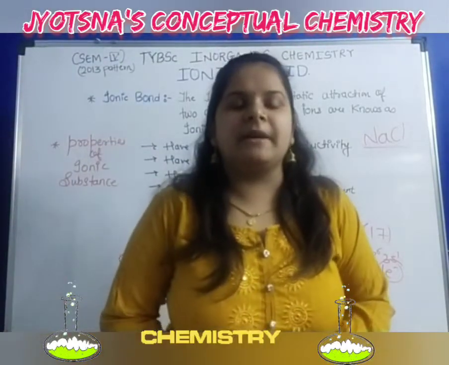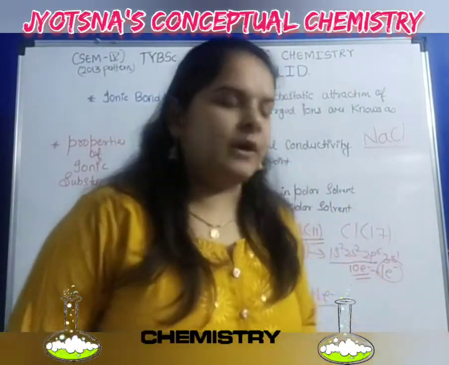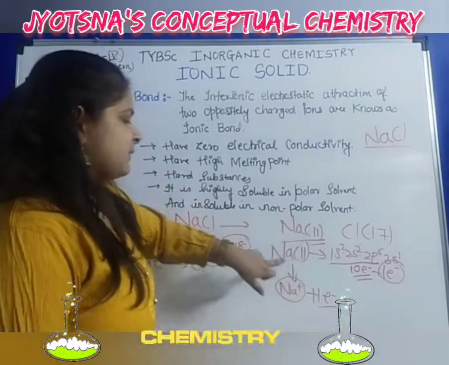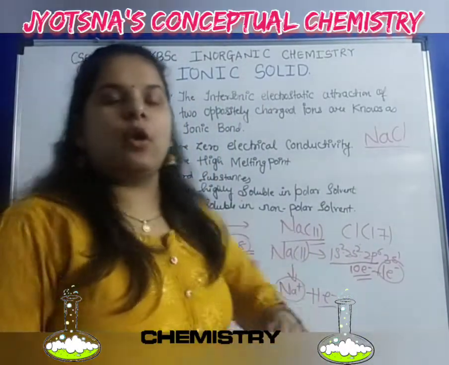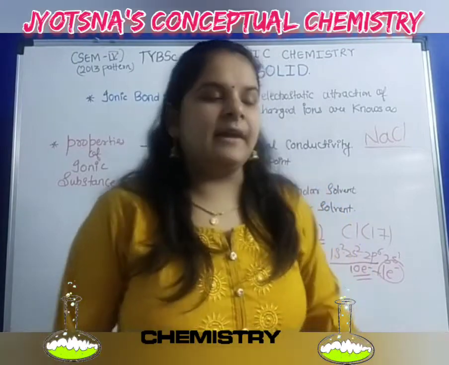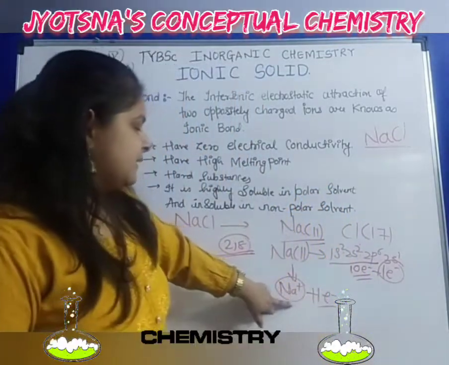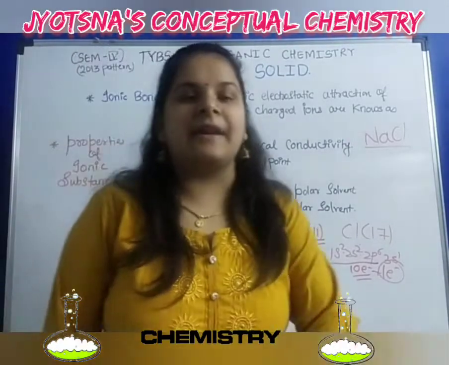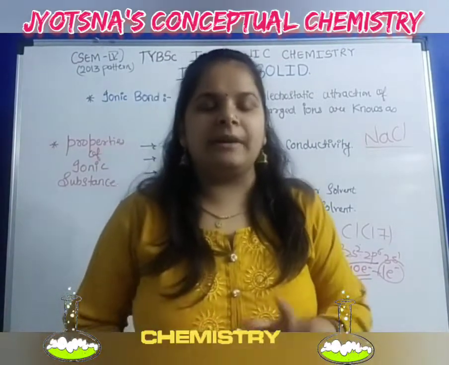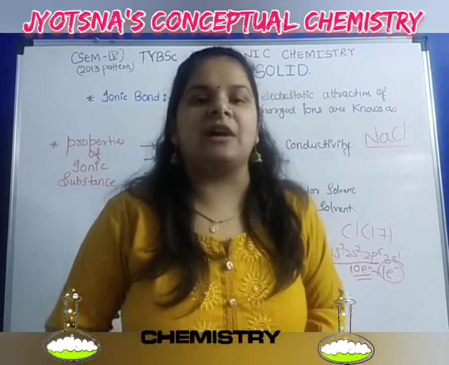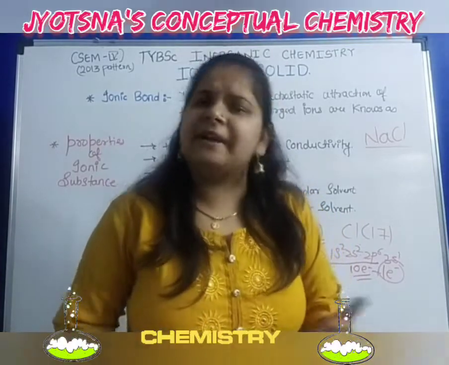So the sodium has lost 1 electron and become Na plus. This is a cation. Cation means the element having a positive charge on it.